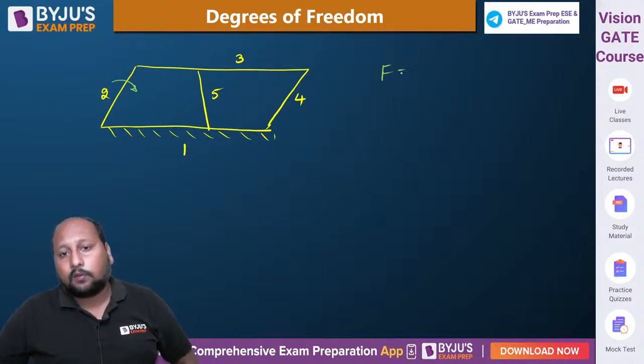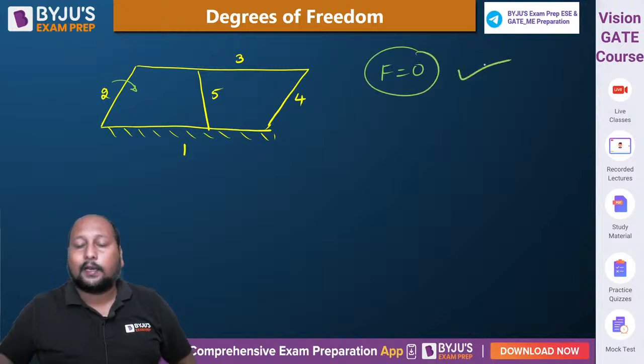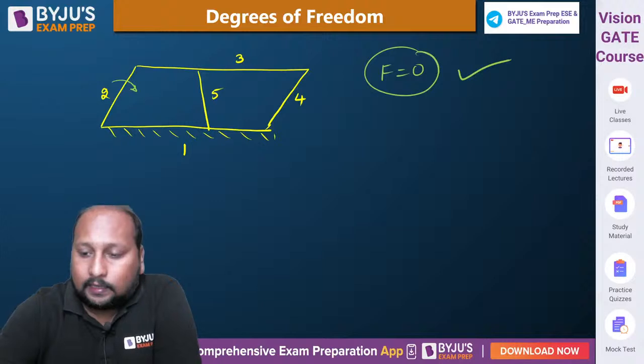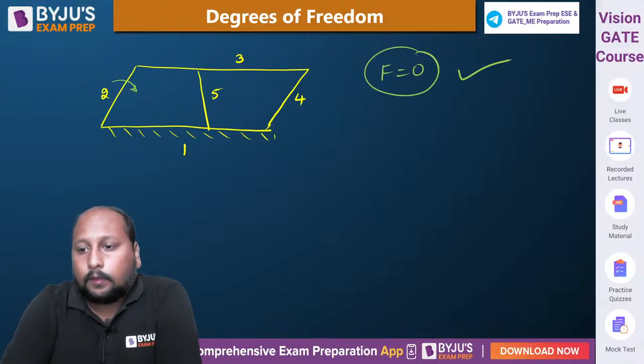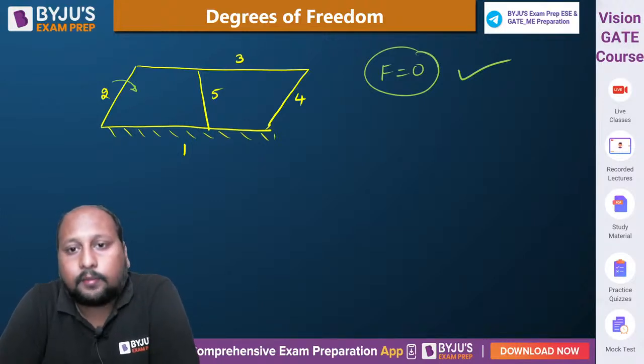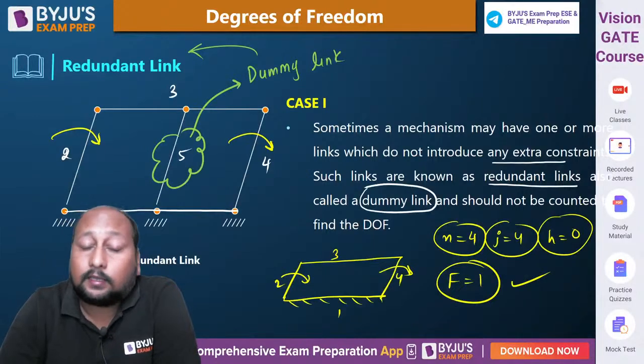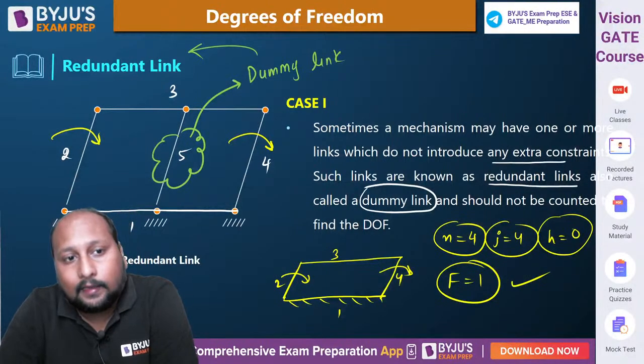So degree of freedom is absolute. Degree of freedom is equal to 0 is absolute. Is this clear? Okay. Degree of freedom is equal to 0. Right? ये आपका होता है the first special case, dummy link or redundant link.